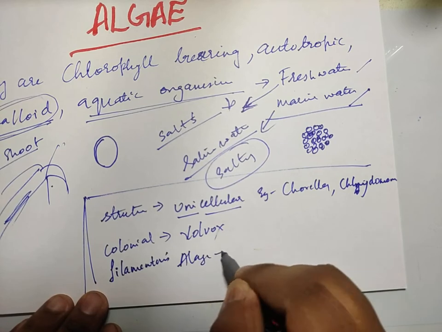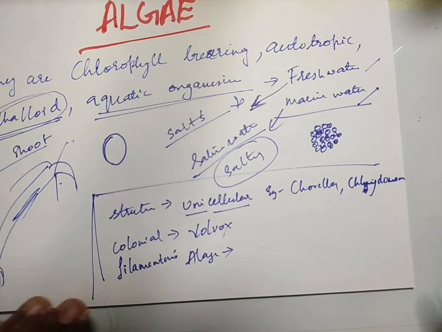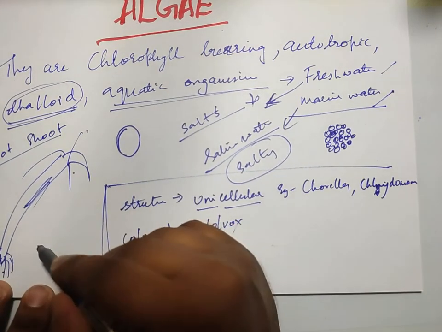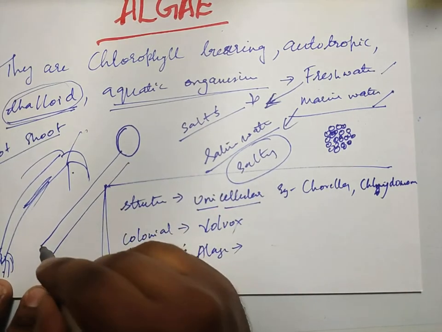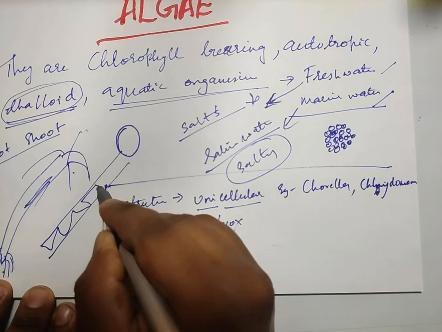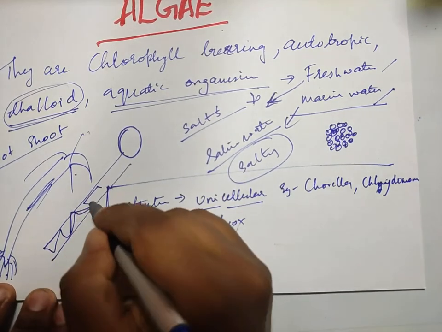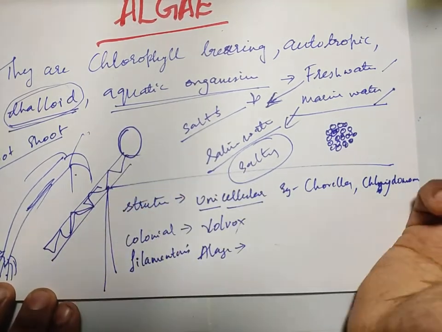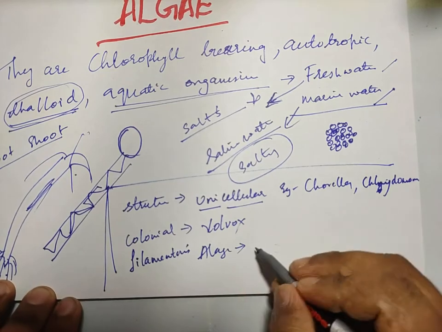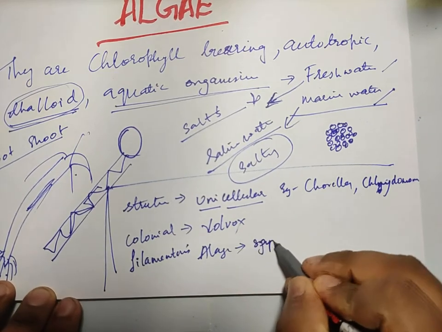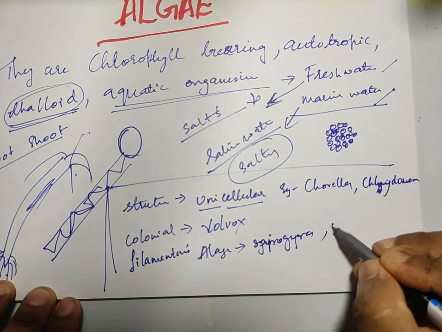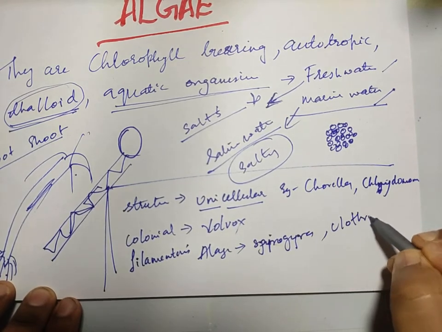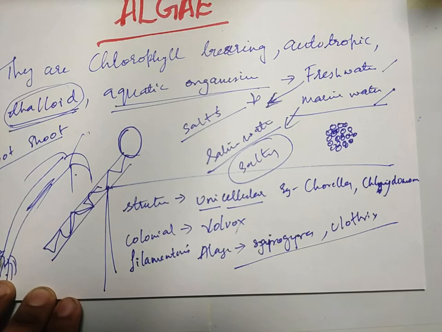Now what is this filamentous algae? Filamentous algae means some of the algae are found as a filament. The best example is Spirogyra, and Ulothrix. So these are the filamentous algae.